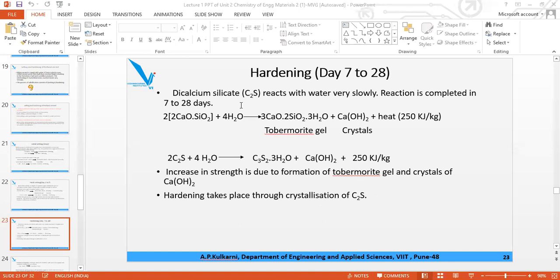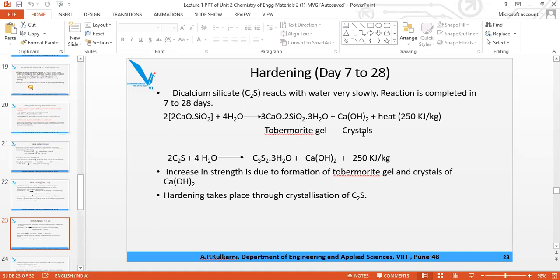Dicalcium silicate undergoes hydration. Earlier it was 6H2O, now here it is 4H2O. Earlier it was 3CaO, now it is 2CaO. So the product is again the same, 3CaO.2SiO2.3H2O, tobermorite gel, and instead of 3 Ca(OH)2, here 1 Ca(OH)2 is there, and the heat evolved is 250 kilojoule per kg.